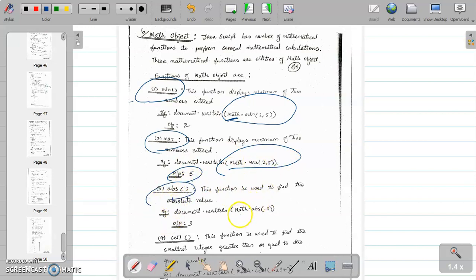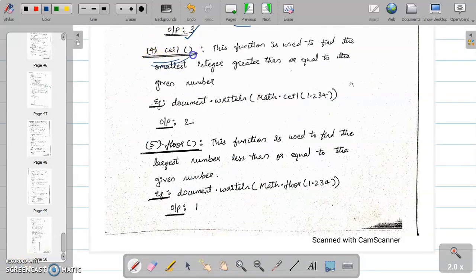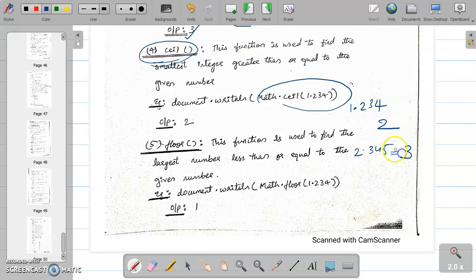ABS, absolute value. Absolute value will always return a positive value. ABS of -3 will be 3. ABS of 3 will be 3 only. A positive number it will return. Next one is the ceil function. The ceil function will round to the upper value. So 1.234, if it is there, will round to the next integer value. Since it is more than 1, the next integer value will be 2. If it is 2.345, the ceil value will be 3.